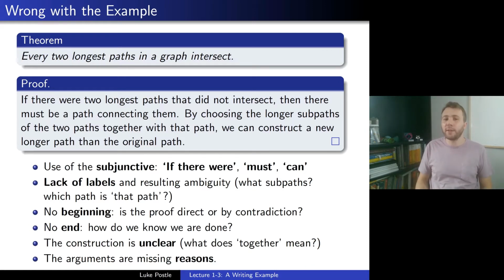So there's a lot wrong with this proof. It's just a vague sketch. It's not really incorrect per se. It has a certain right idea, but there's a lot that needs to be cleared up. So this is again an example of bad writing.